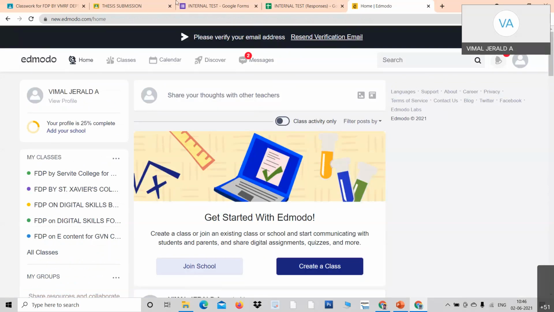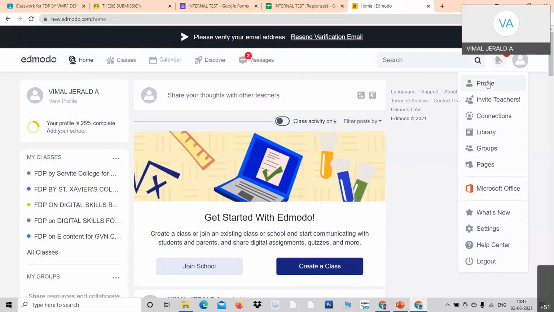Nice. Fine. Look at your process. Once you create your account, look here. Within 45 minutes, we will not be able to cover everything, but I will give you the important things. Once after creating your account, you will be taken to this page. First thing you do is click here and view your profile, and you can edit it. On the right side you've got a symbol. I have not uploaded my photograph, this is only for demo purpose. Click over profile and you can update your profile, number one.